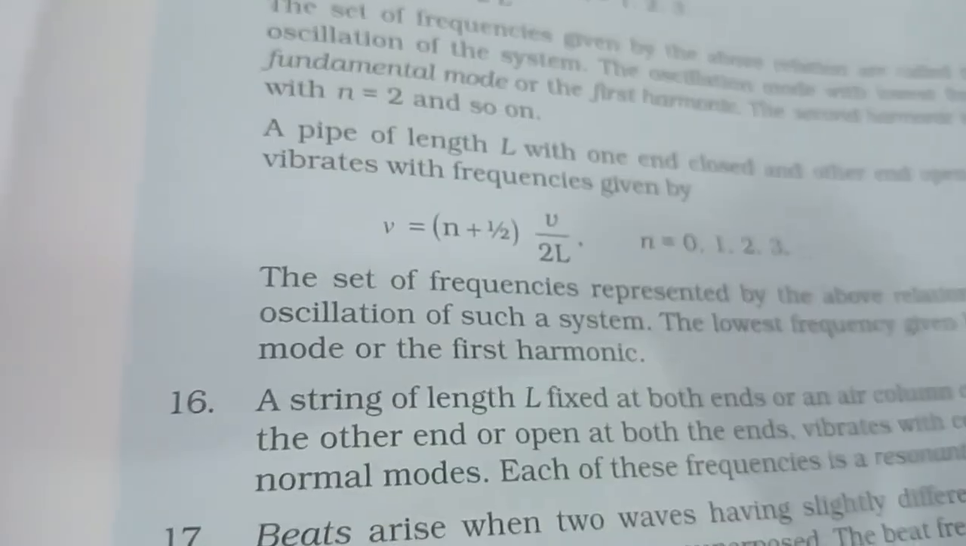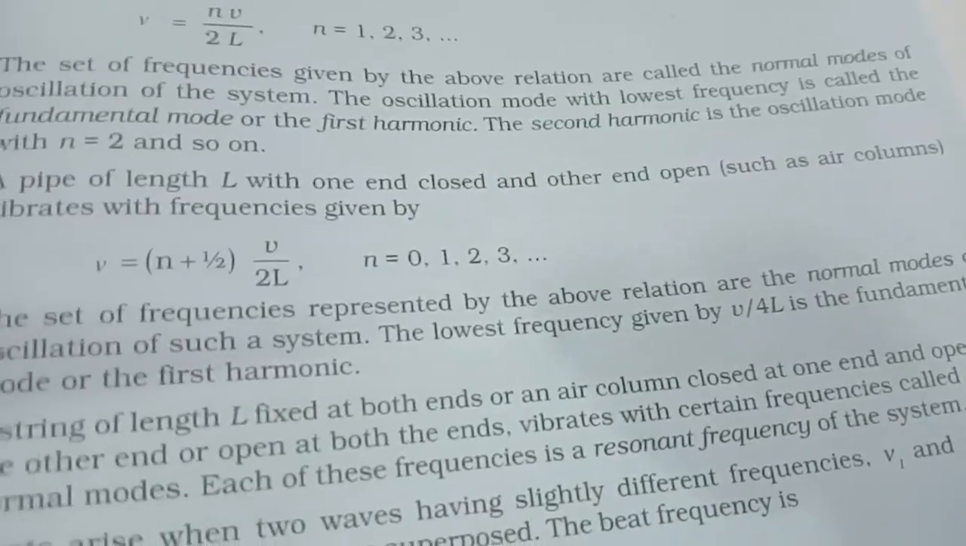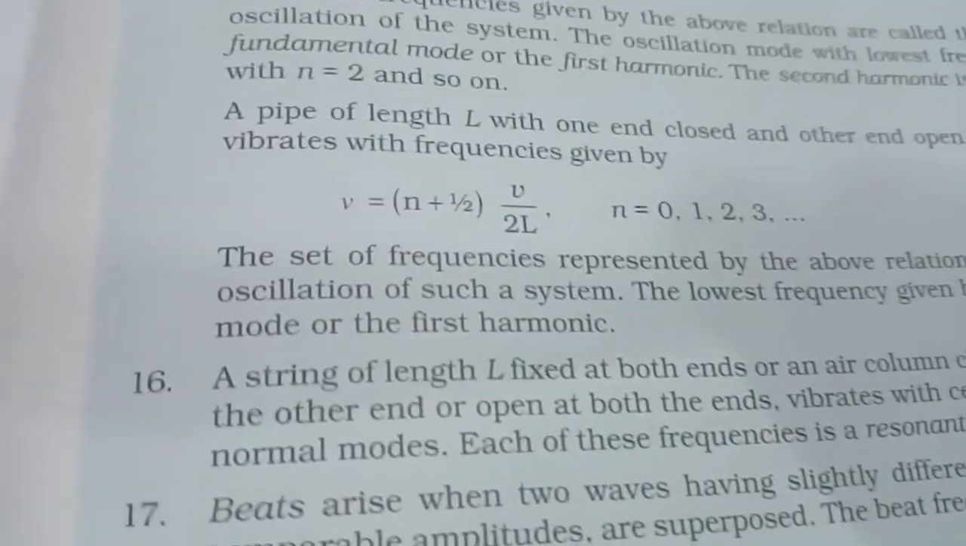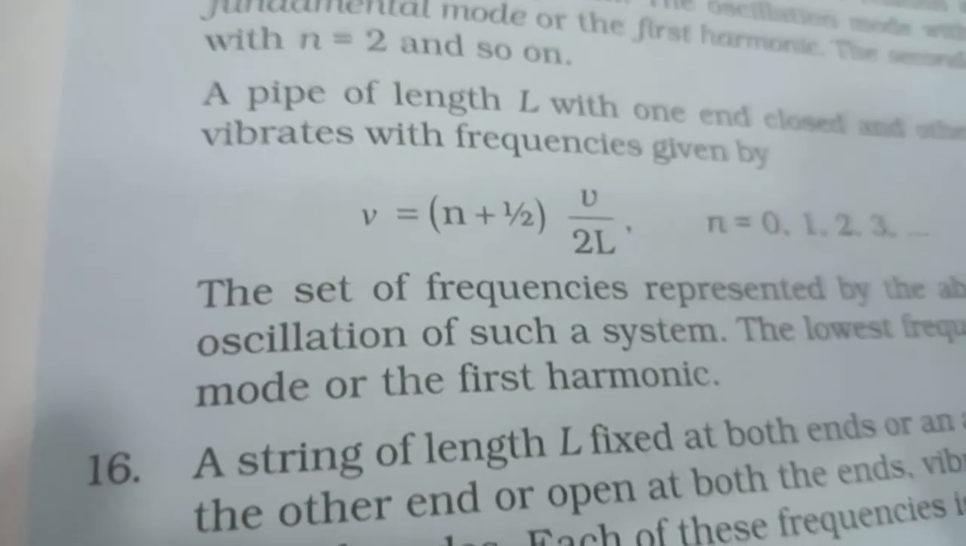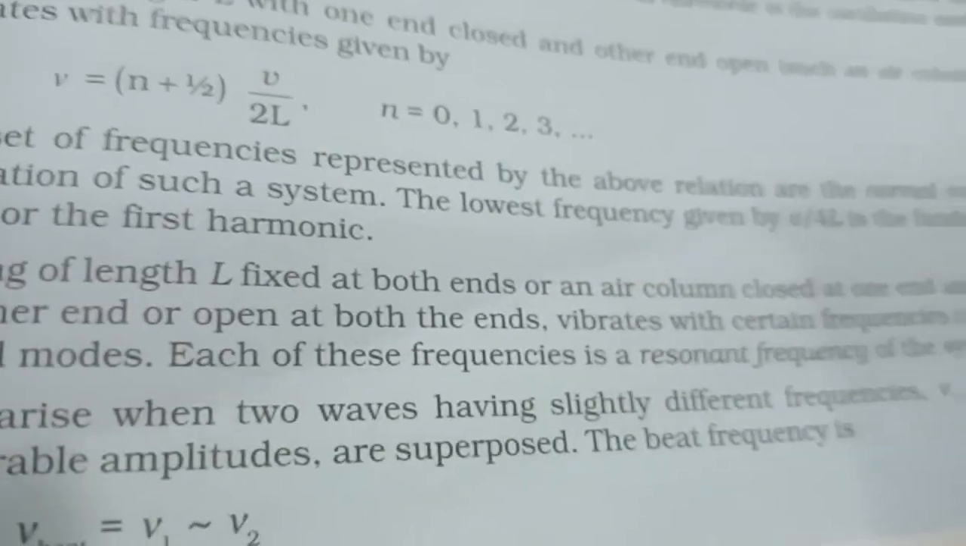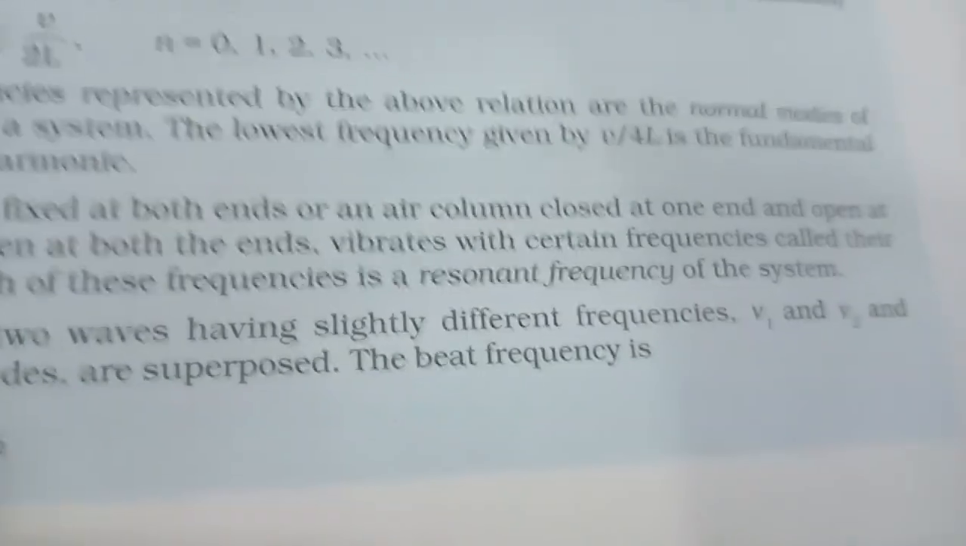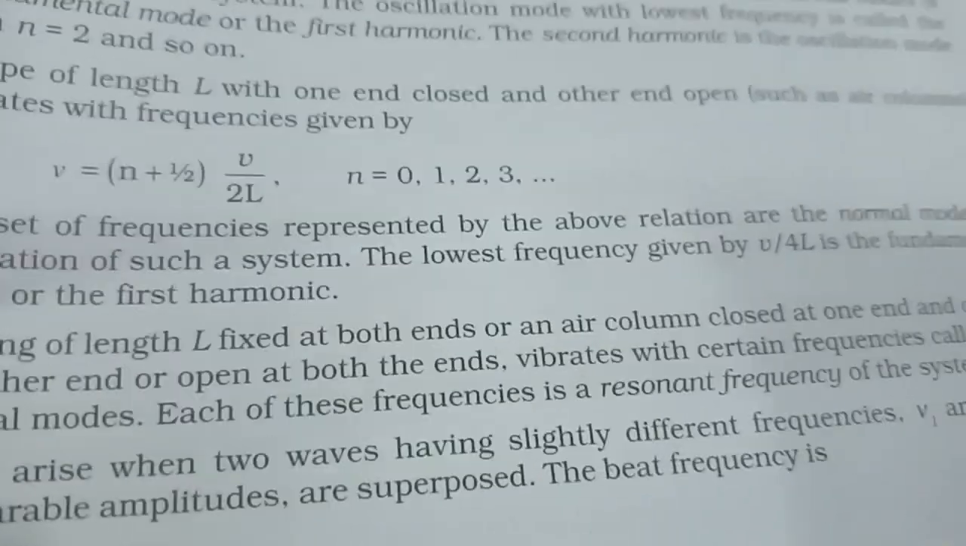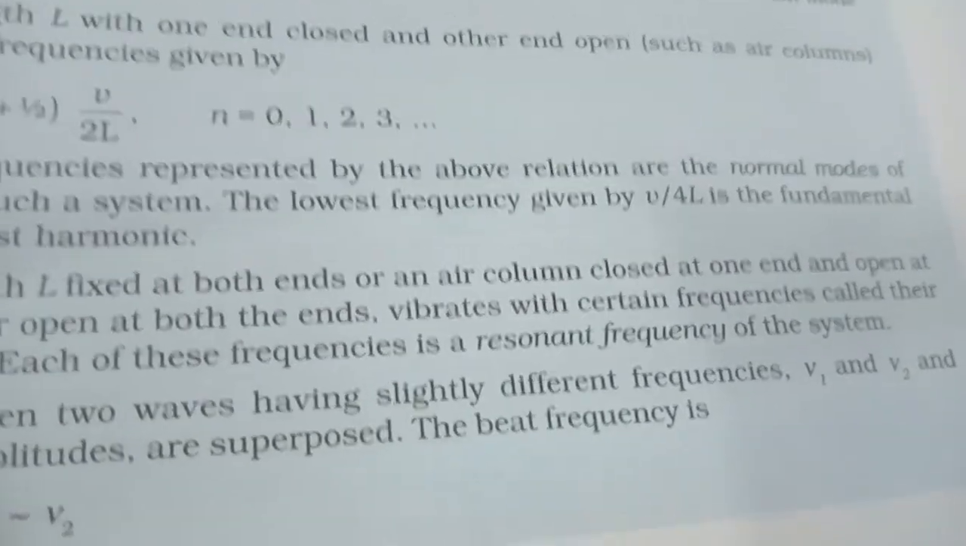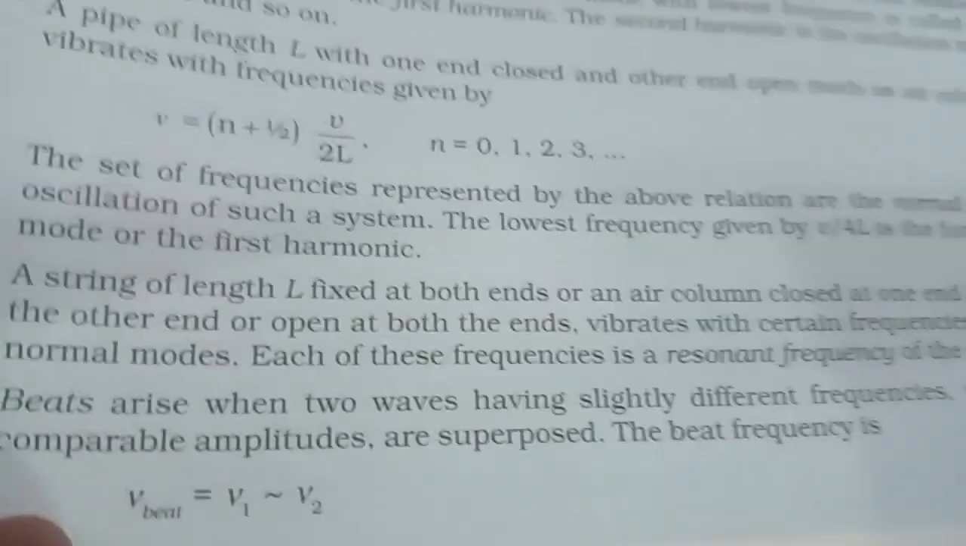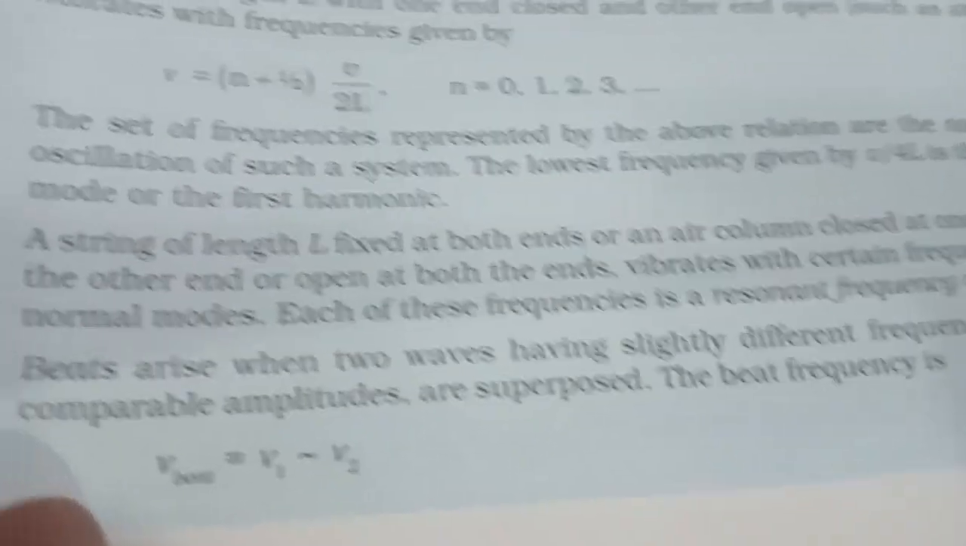A pipe of length L with one end closed and other end open, such as air columns, vibrates with frequencies given by ν = (n + 1/2) v/2L. The set of frequencies represented by the above relation are the normal modes of oscillation of such a system. The lowest frequency given by v/4L is the fundamental mode or the first harmonic.